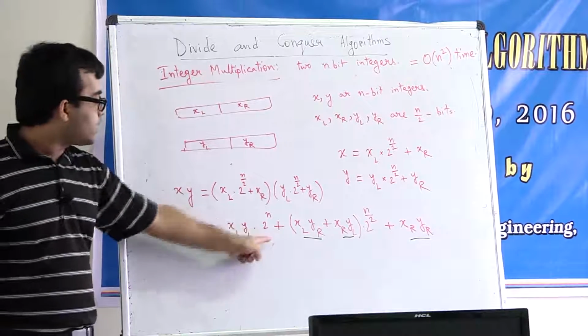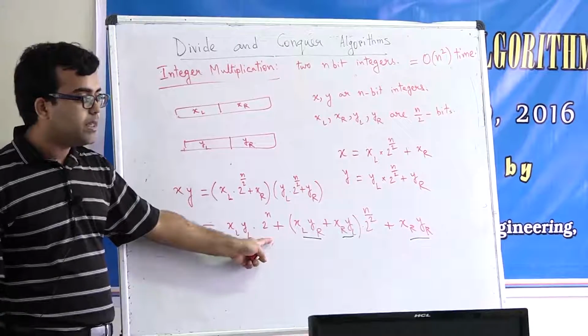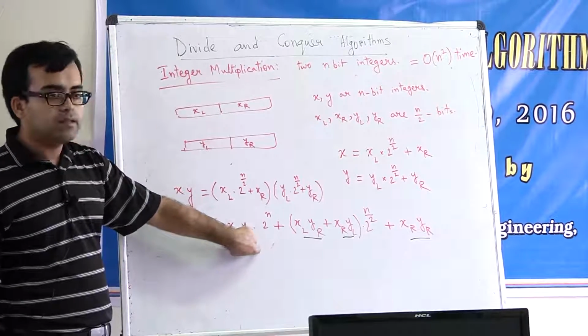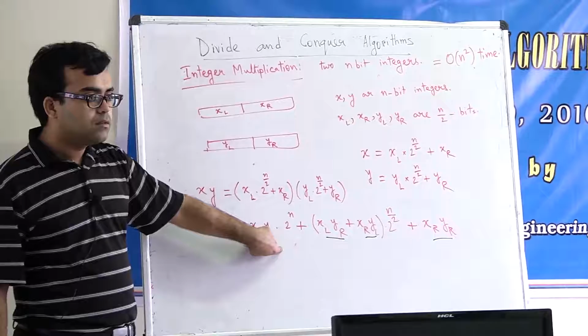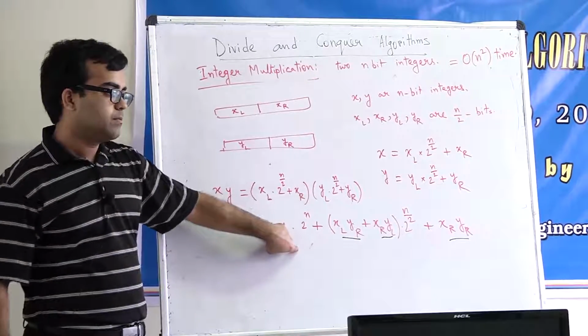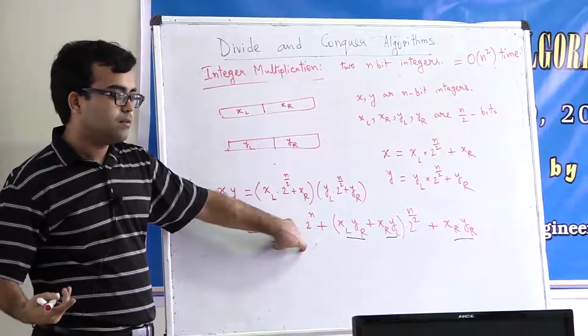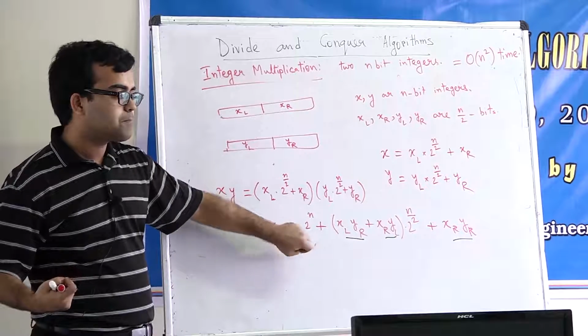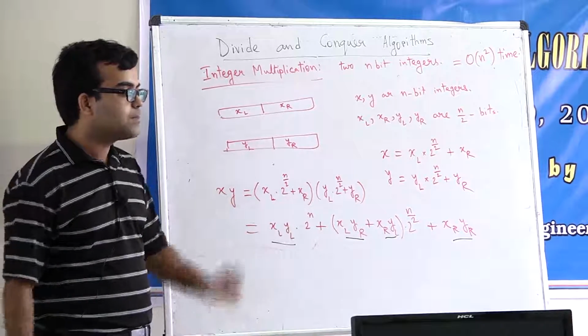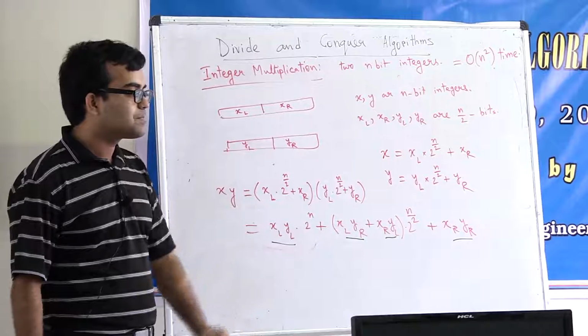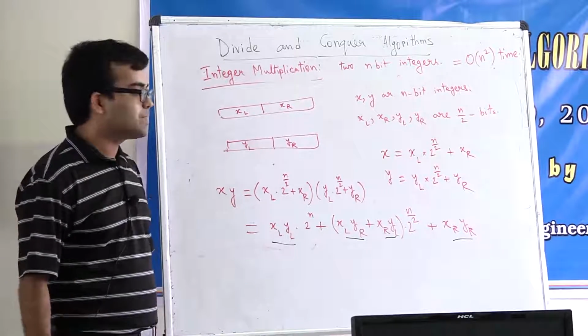Because how will you get XLYL times 2 to the power n from XLYL? You just append n zeros. You seem confused. What is the confusion?